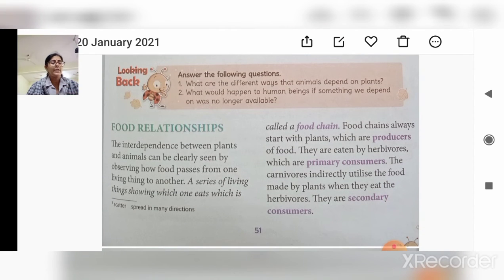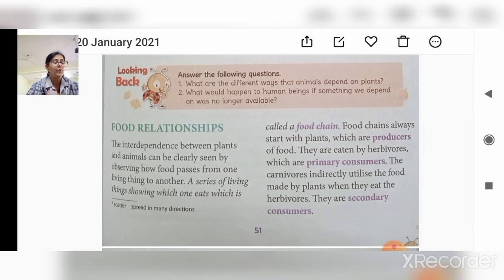Now, food relationship. The interdependence between plants and animals can be clearly seen by observing how food passes from one living thing to another. A series of living things showing which one eats which is called the food chain. That means the whole series of who depends on whom and who eats what is known as a food chain. A food chain always starts with plants, which are the producers of food.